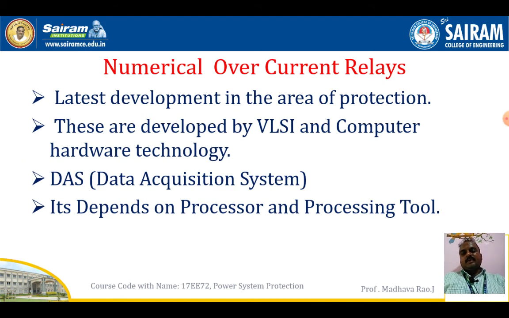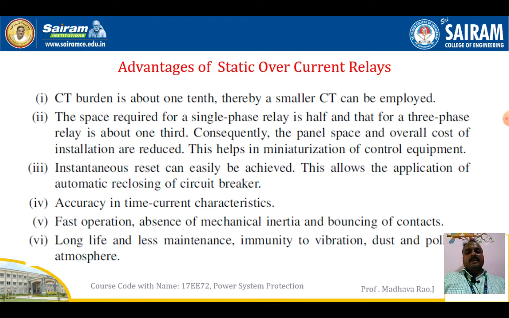Next, advantages of static overcurrent relays. This is a very important one. CT burden is about 1/10, thereby a small CT can be employed. So the CT burden on the secondary side of the current transformer is 1/10. Small CTs can be employed; there is no need to use high rating CTs. We can use small rating CTs and still protect the transmission lines.